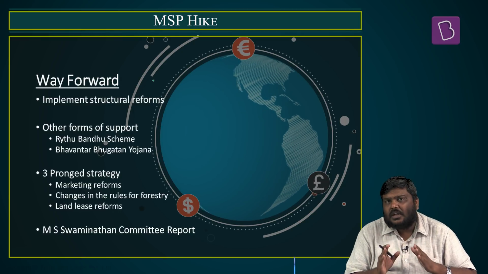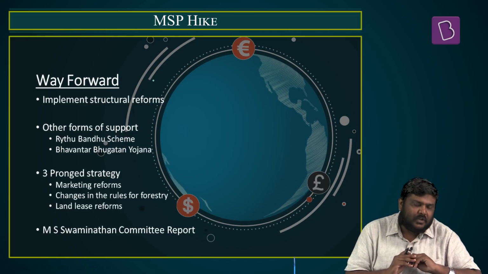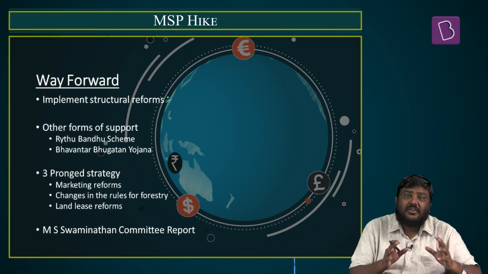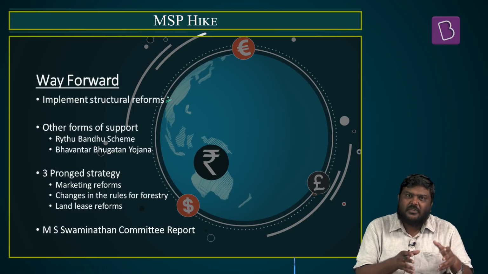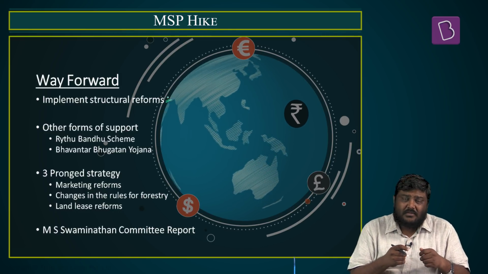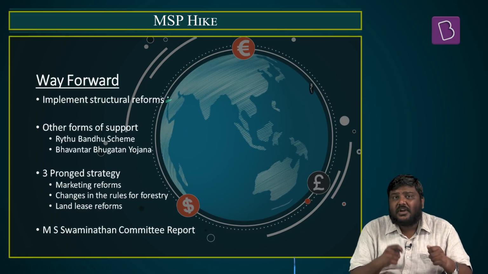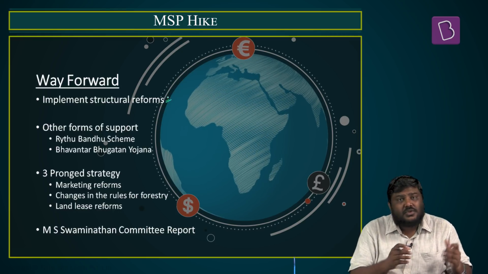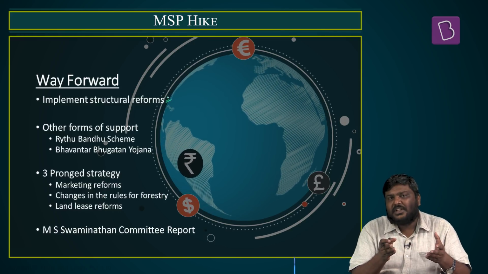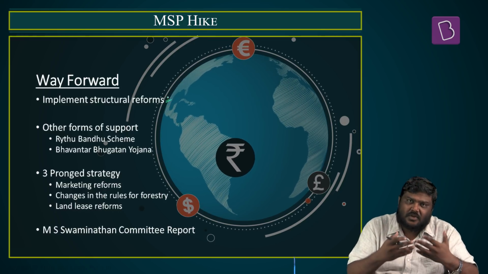The way out, or the recommendations to the government of India: 1. The agriculture sector suffers from structural deficiencies. It could be in the form of inputs such as a fertilizer subsidy. It could be very low productivity. Seeds are not available, and so on and so forth. The problems are with respect to inputs. The problem is also with respect to what happens after the cultivation is done.